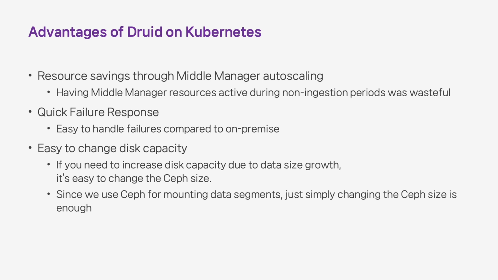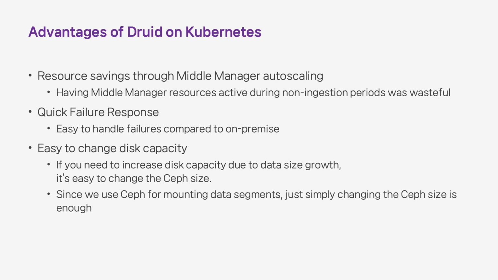One of the advantages we experienced when we transitioned to a Kubernetes environment is middle manager autoscaling. This allows us to save resources by reducing their allocation during non-ingestion periods.